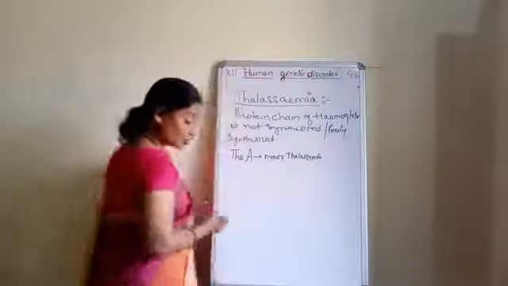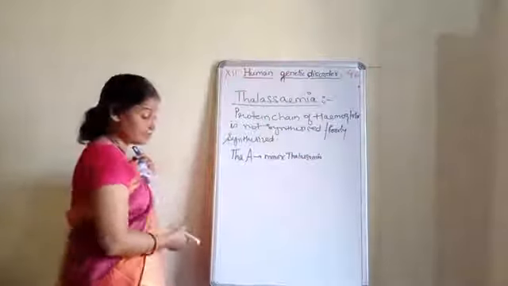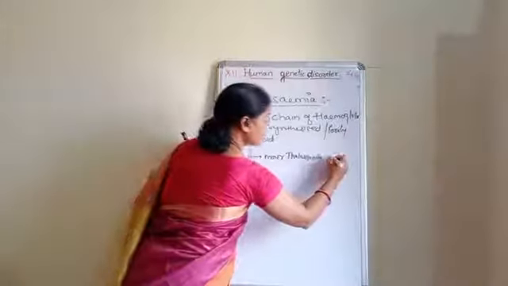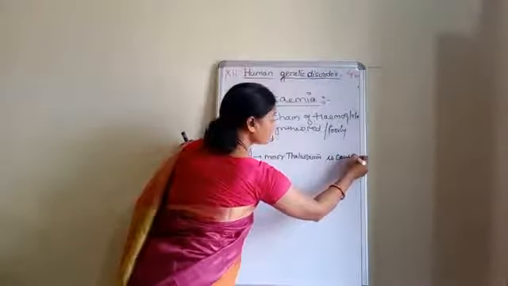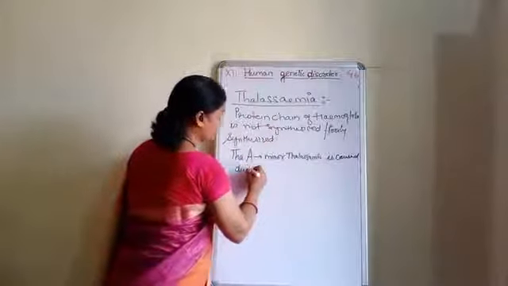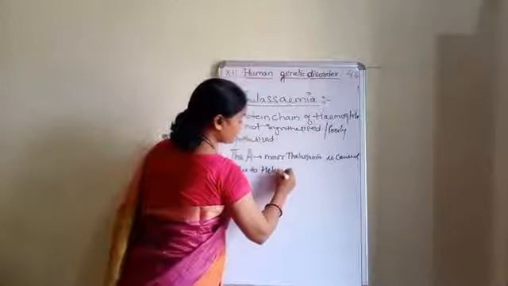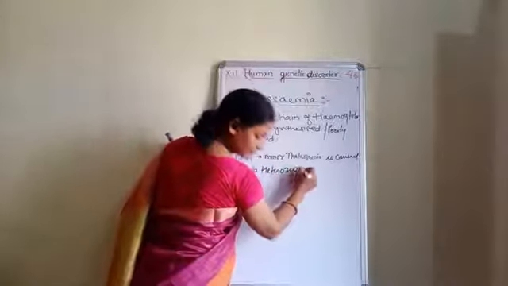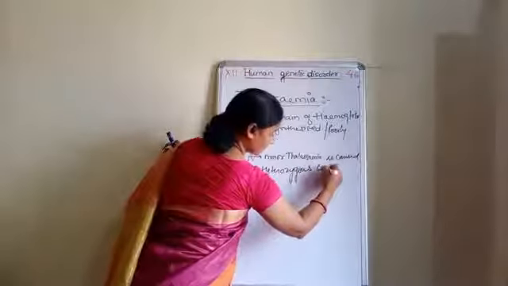Why is it called minor thalassemia? Because it is caused due to heterozygous condition.